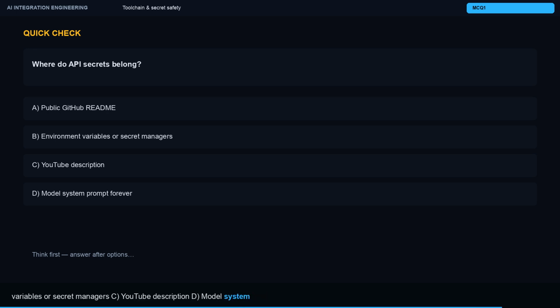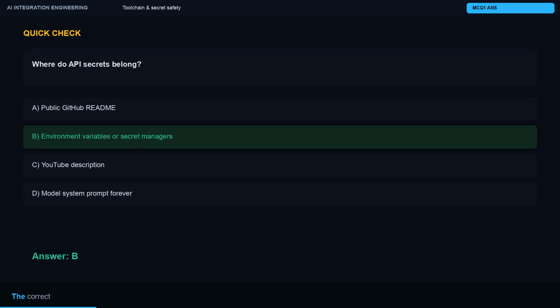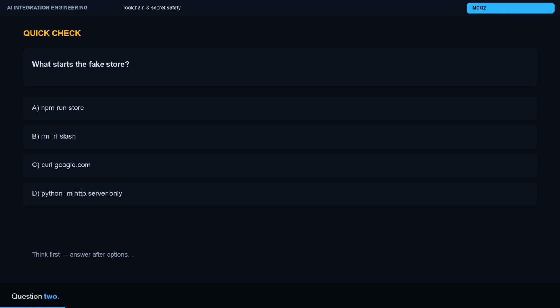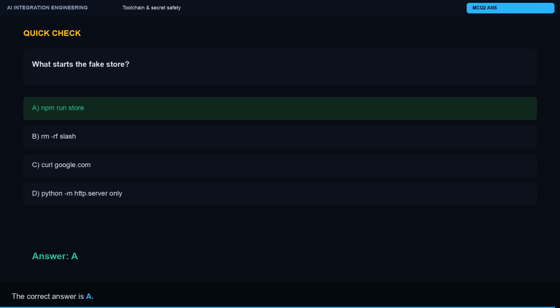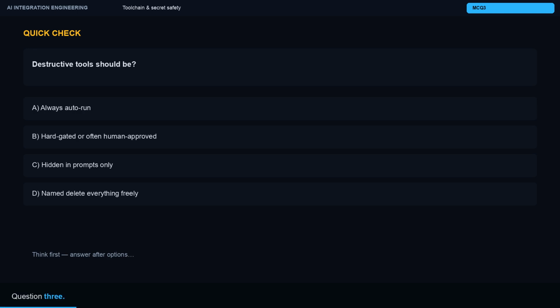Question 2. What starts the fake store? A. npm run store. B. rm -rf /. C. curl google.com. D. python -m http.server only. The correct answer is A. Question 3. Destructive tools should be: A. Always auto-run. B. Hard-gated or often human-approved. C. Hidden in prompts only. D. Named delete everything freely. The correct answer is B.